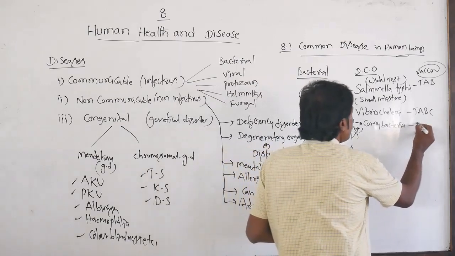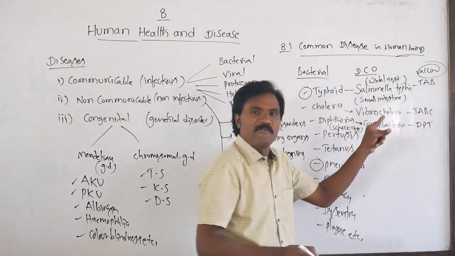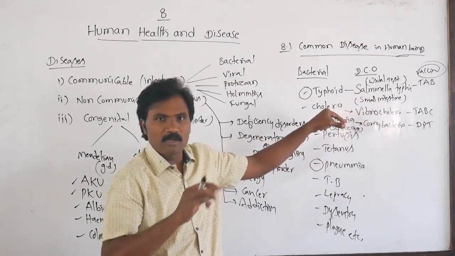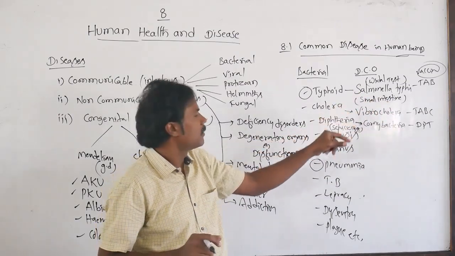What is the name of that vaccine? DPT: D for diphtheria, P for pertussis, T for tetanus. That's why we call it the triple antigen.